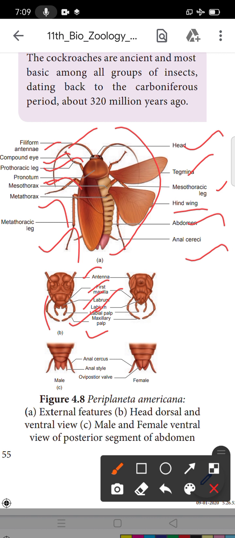Then the next one is the male and female ventral view of the posterior segment of the abdomen. So posterior segment abdomen, male and female.